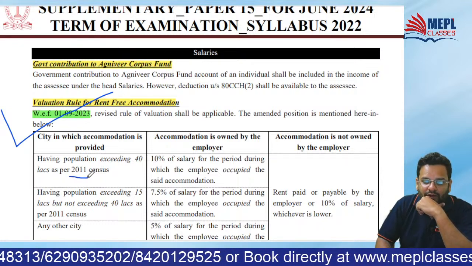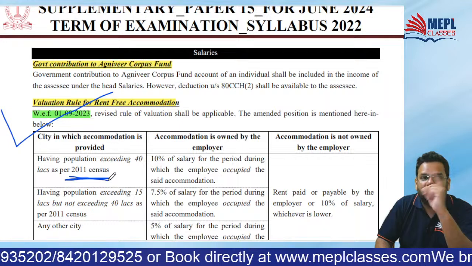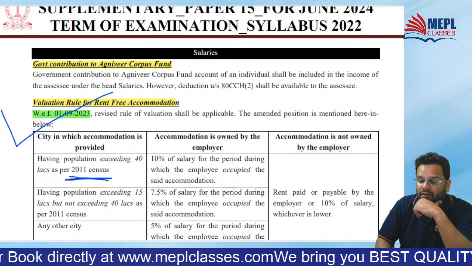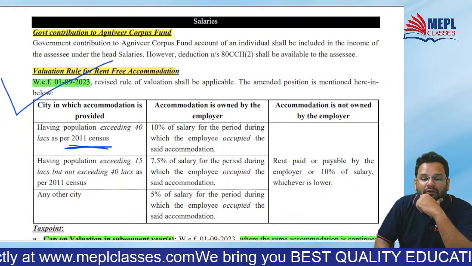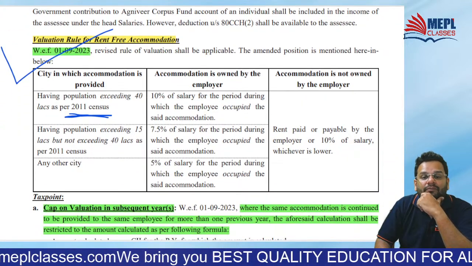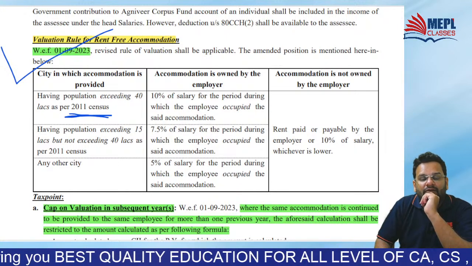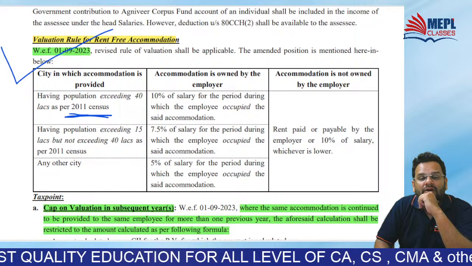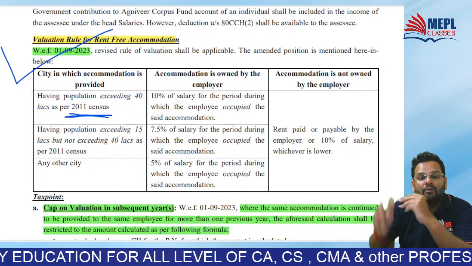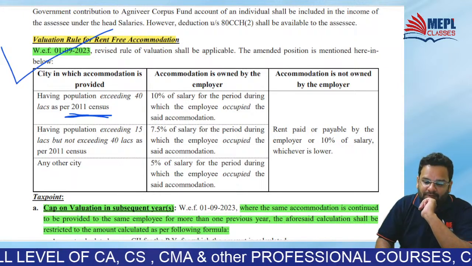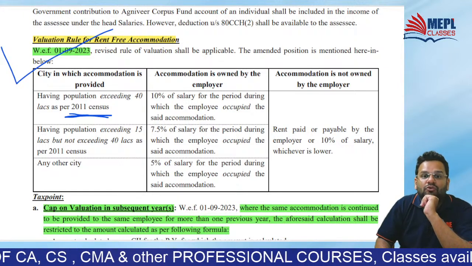Now we have to do it as per the 2011 census. What were we doing earlier? If the population exceeds 25 lakhs, we were doing it on the basis of population. Population between 10 to 25 lakhs, and population below 10 lakhs. Do you remember? We used to do that.